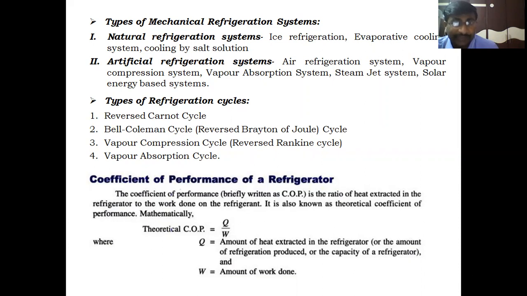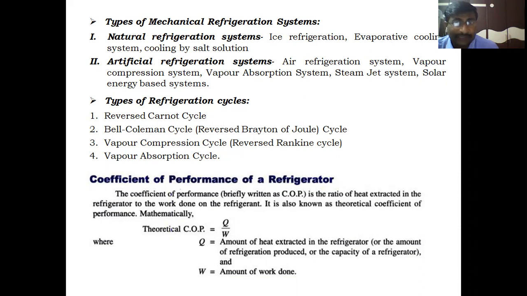In the ice refrigeration system, whenever ice forms in the winter season, it is cut and stored in different storage chambers, and whenever we require refrigeration, the stored ice is used to maintain the temperature of a substance at a particular temperature.